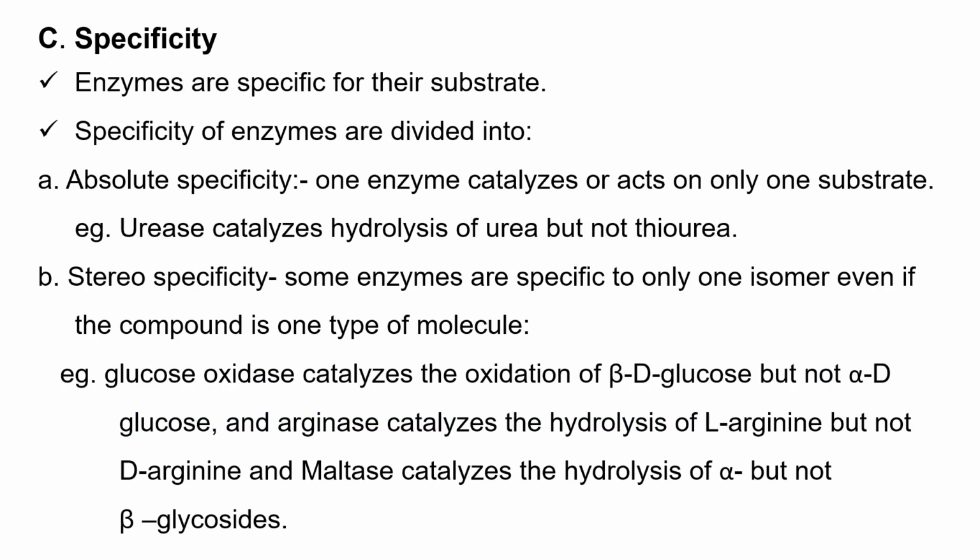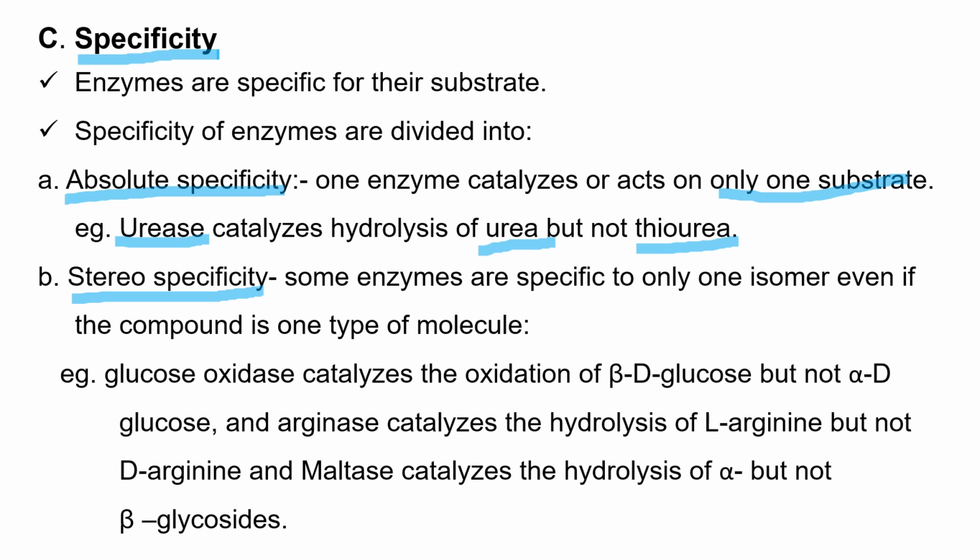The other property of enzymes is specificity. Enzymes are specific for their substrate. The specificity of enzymes is divided into absolute specificity as well as stereo specificity. In absolute specificity, one enzyme catalyzes or acts on only one substrate. One enzyme, one substrate. For example, urease is an enzyme which catalyzes the hydrolysis of urea but not other compounds.